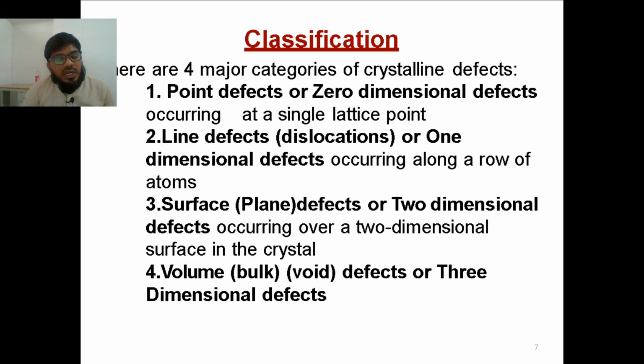That kind of defect is called a surface defect. Next is volume defect, where a whole unit cell can be displaced. We are going to see further the various types and the subdivisions of point defects, line defects and surface defects.